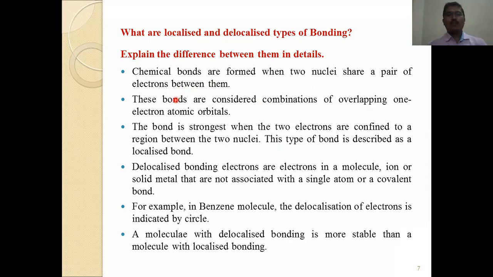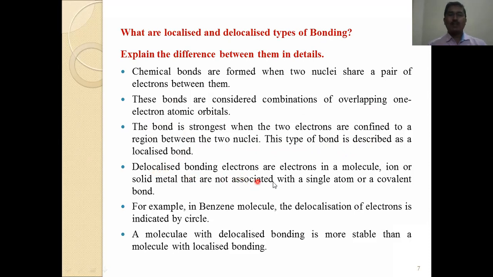When one electron is shared with another electron, it forms a 2-electron bond, which we call formation of the sigma bond, or covalent bond. These bonds are considered a combination of overlapping one-electron atomic orbitals. The bond is strongest when the two electrons are confined to a region between the two nuclei. This type of bond is described as a localized bond.